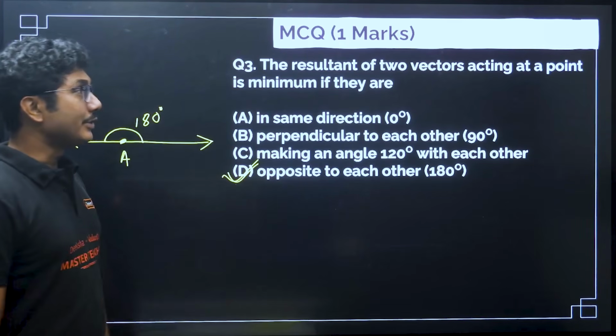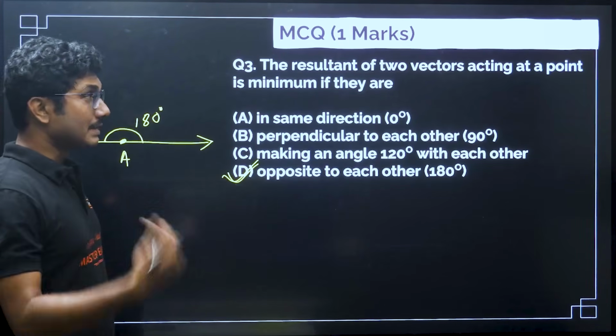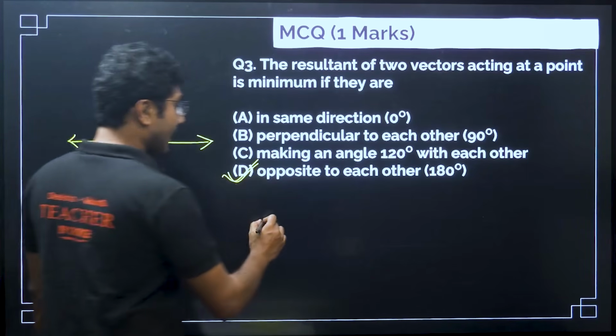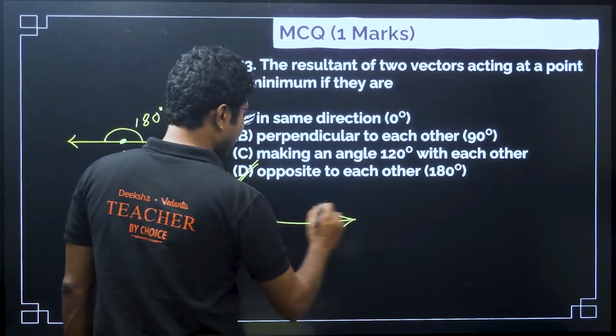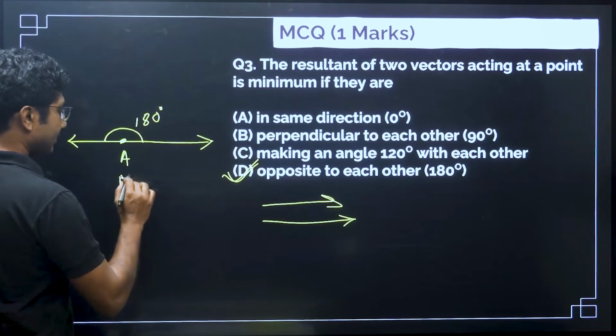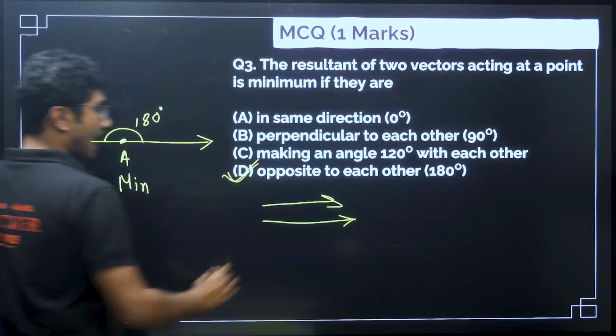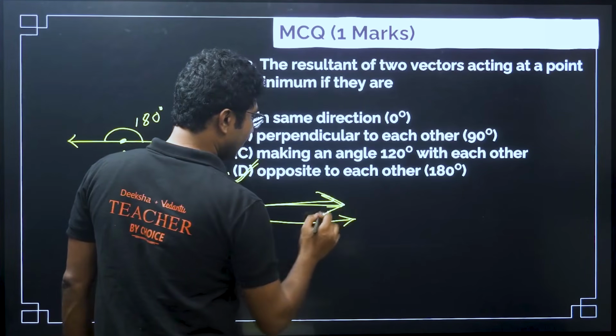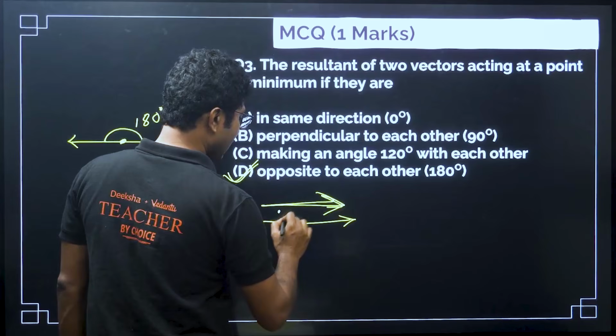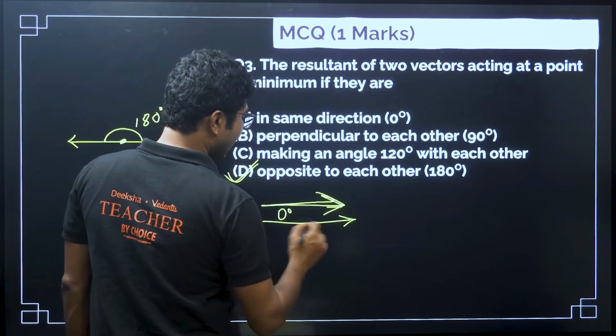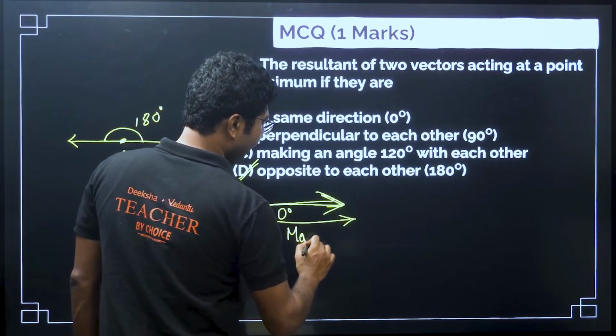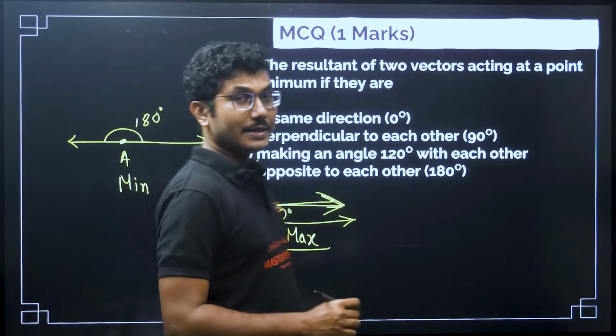and resultant will be maximum if they are acting in the same direction. So this is for minimum condition, and for maximum they have to be acting in the same direction, so the angle will be 0 degree. So angle 0 degree for maximum and 180 degree for minimum.